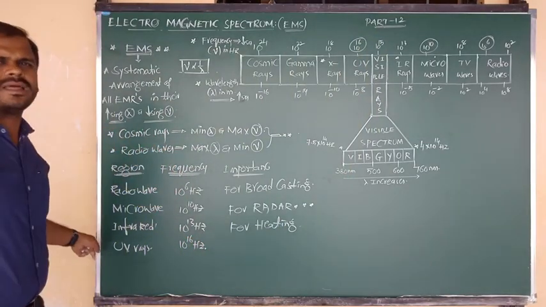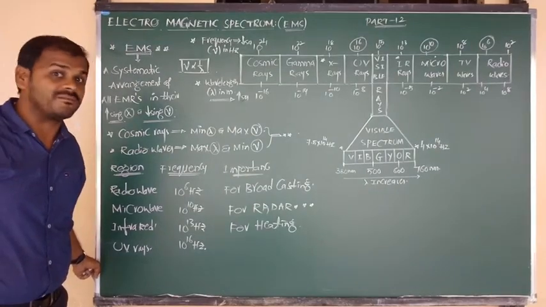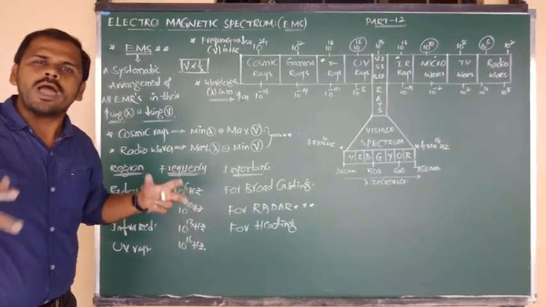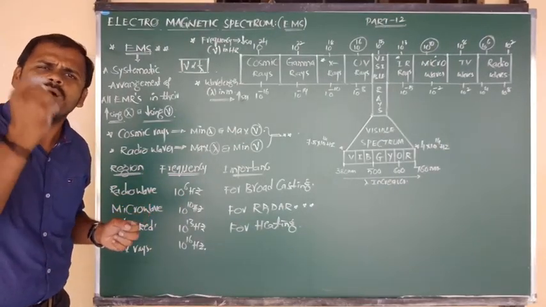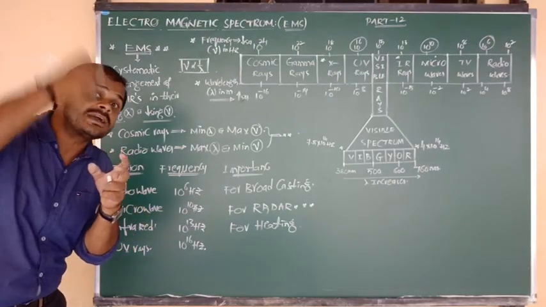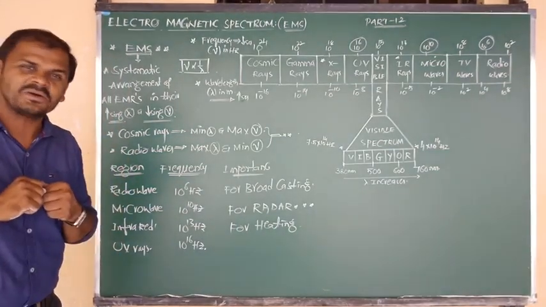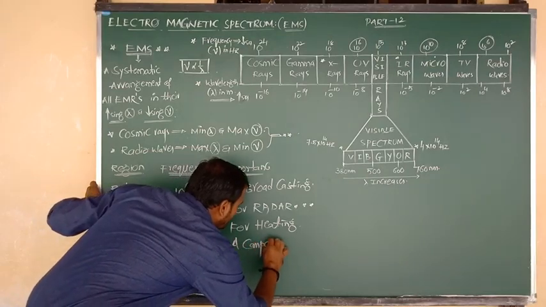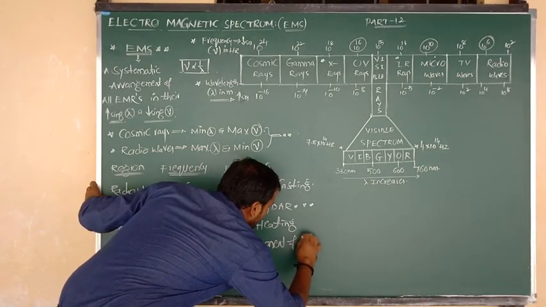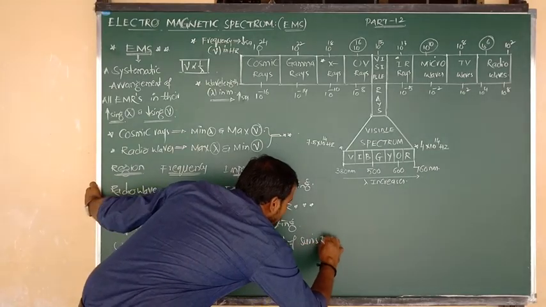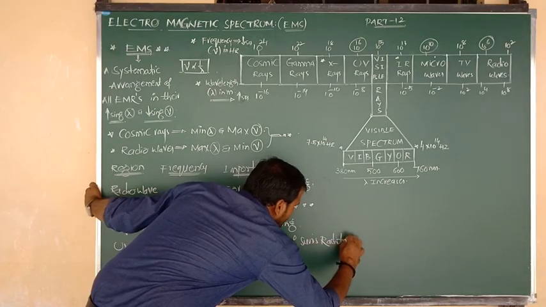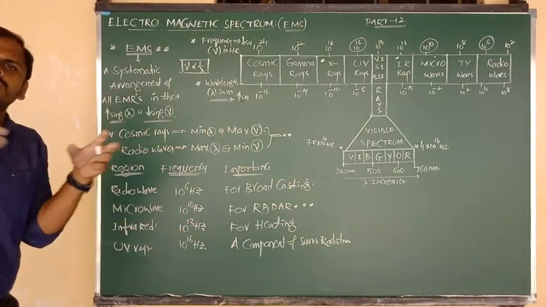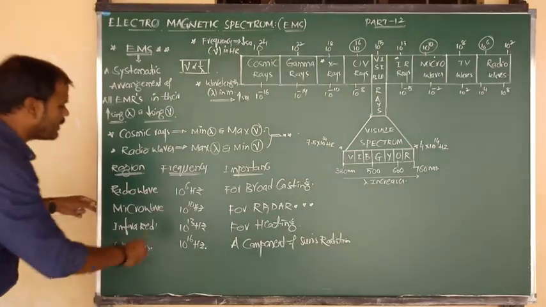For this also they have not given any importance, but we know the general thing. UV rays, nothing but ultraviolet light, are one of the major components which come from sunlight. So its importance is that it is a component of the sun's radiation. In sunlight, it is one of the major constituent particles. So only about these four.